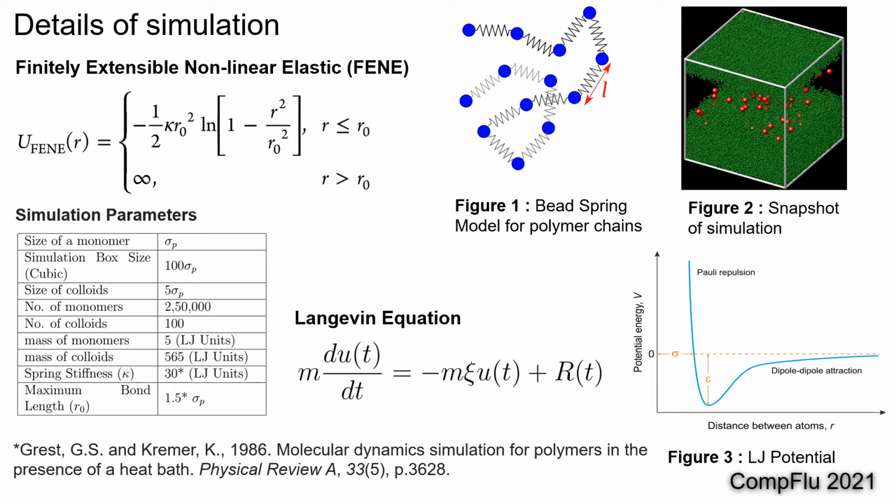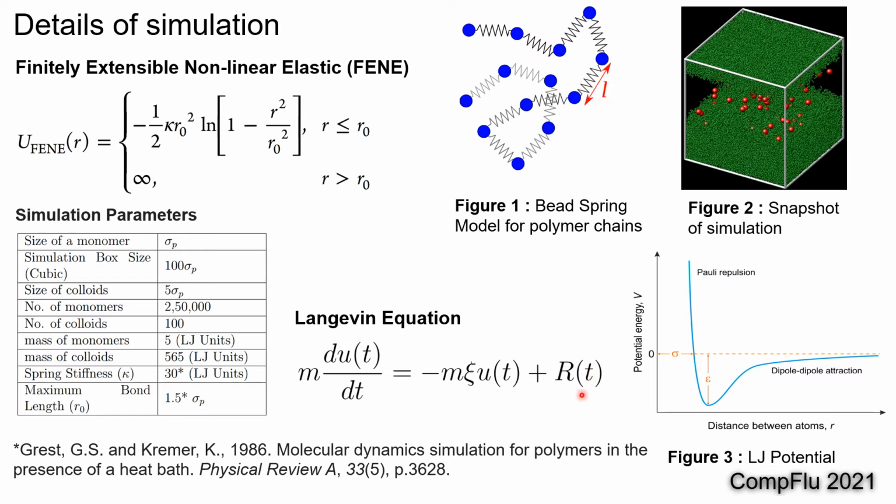In order to simulate the Brownian motion of a colloidal particle in polymer solution, I have used a coarse-grained molecular dynamics method known as Langevin dynamics. This method is based on the Langevin equation of motion, which relates the rate of change of velocity of a Brownian particle to a dissipative force and a random force imparted by the surrounding solvent particles.